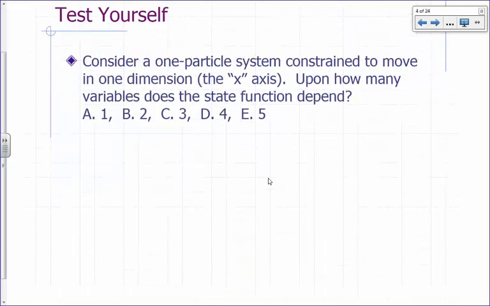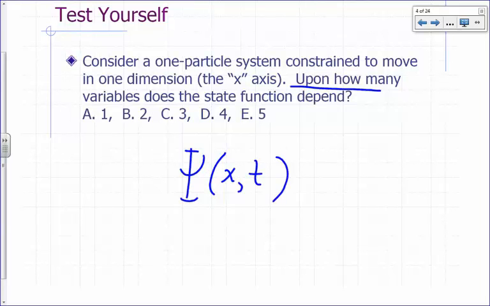Consider a one-particle system. Let's say you're just dealing with a system of just one particle, and that particle happens to be constrained to move in one dimension, just along the x-axis. Upon how many variables would our state function depend? What would you need to locate the particle? Just one number, because it's confined to the x-axis. So psi will just be a function of x and time. So how many variables then? 2 variables.